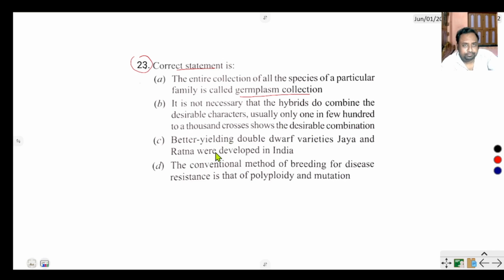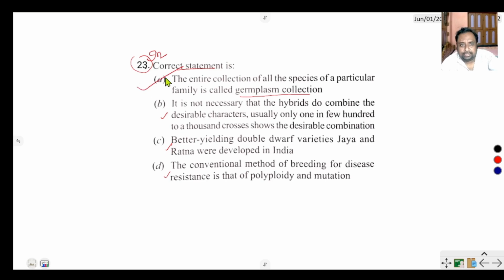Better yielding double dwarf varieties Jaya and Ratna were developed in India. The conventional method of breeding for disease resistance is polyploidy and mutation. Here, this option is correct. I think the question is wrong. It should say choose the incorrect option.